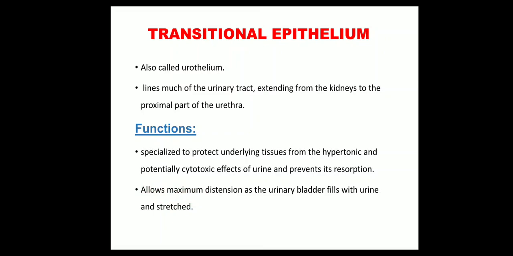It means that you all know that urine is hypertonic and cytotoxic. So the cells of the transitional epithelium are highly specific, and it protects the urinary tract, mainly the ureters and the urinary bladder, from the hypertonic and cytotoxic effects of the urine.